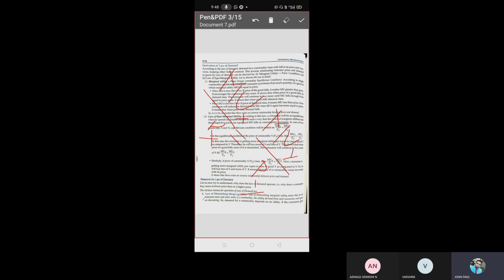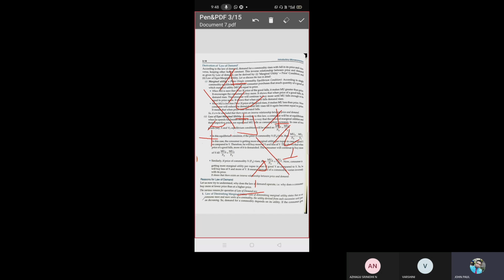Okay. So again, what happened now? In this case, marginal utility of Munch over price is more than marginal utility of Dairy Milk over price. So in that case, what will happen?